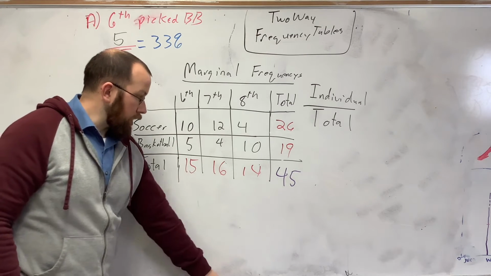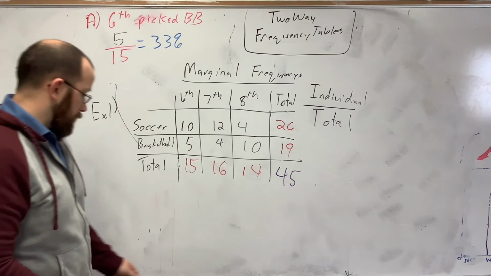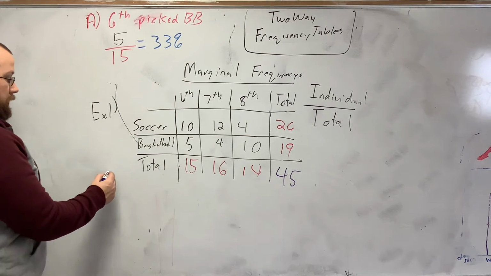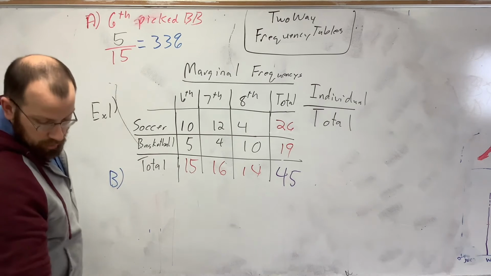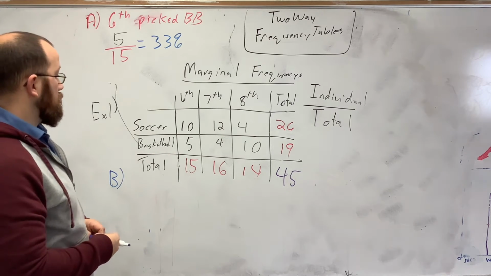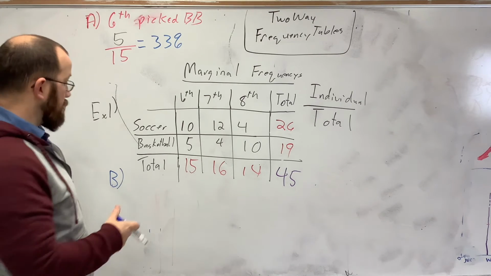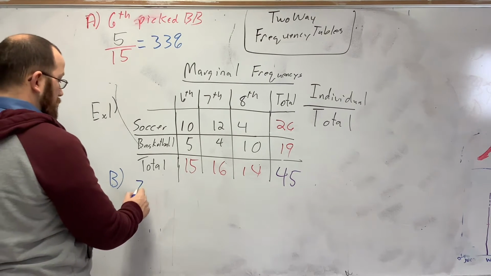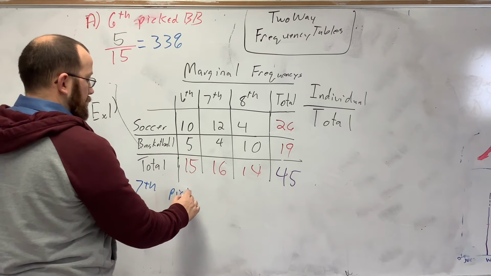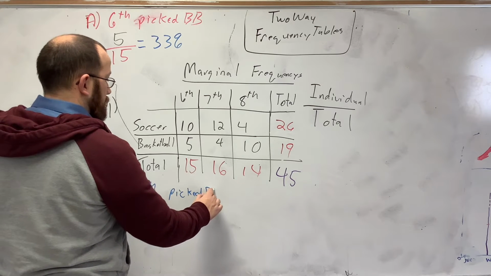All right, let's try another one. 7th grade basketball. Of all the 7th graders, how many picked basketball?